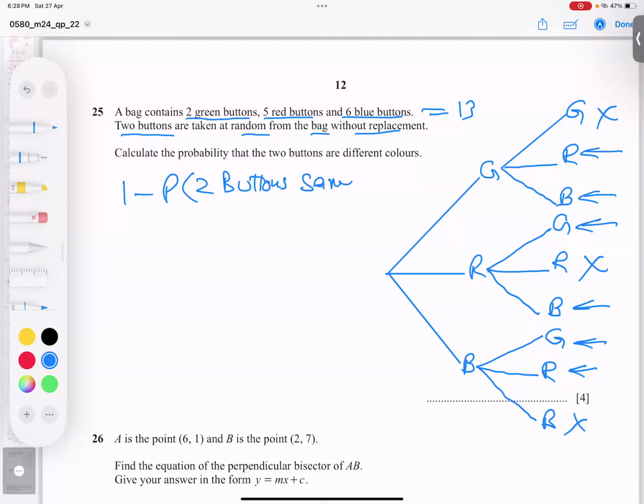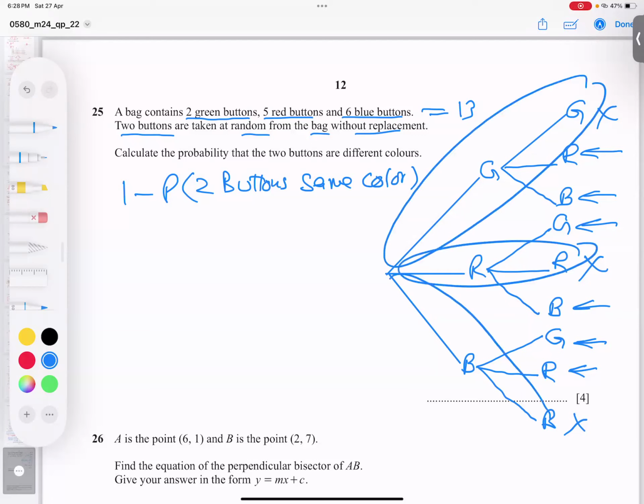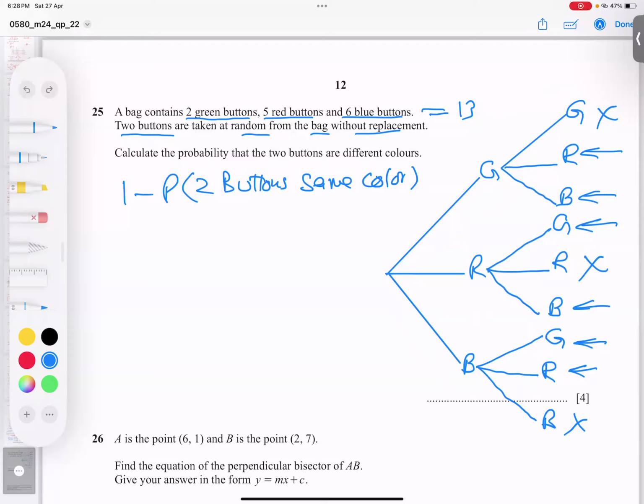Same color. So how to find same color? Same color means the top branch, and this is easier to calculate as compared to the 3 plus 3, 6 branches. So I will do it that way.